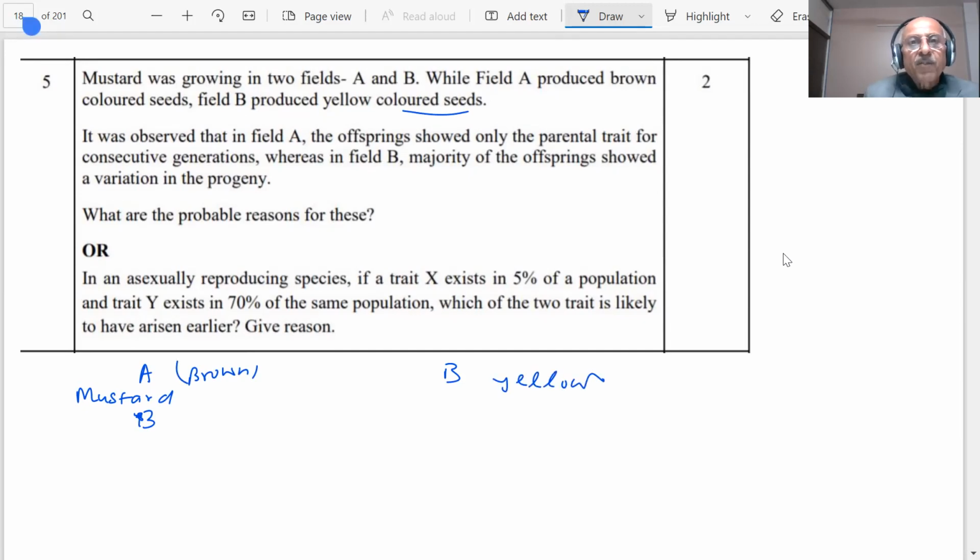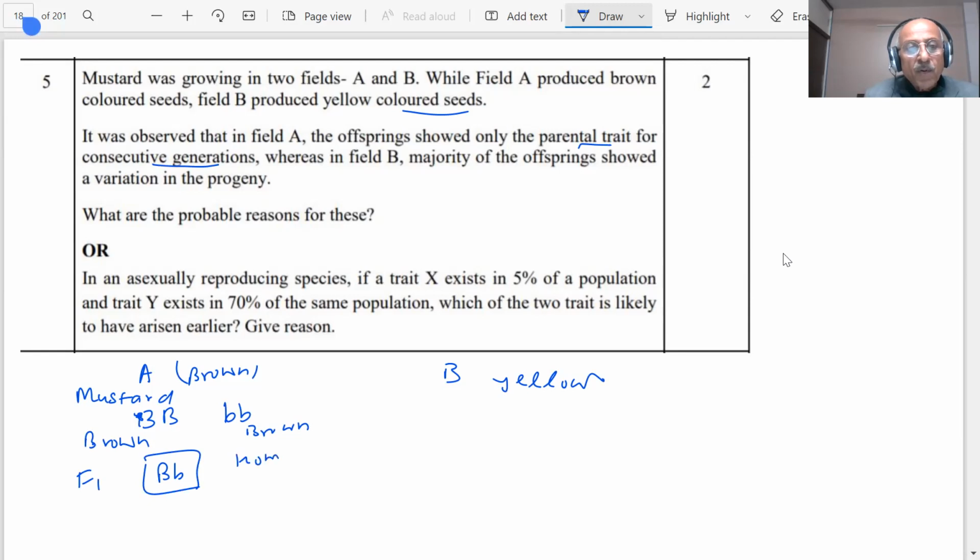It was observed that in field A, the offspring showed only parental traits for consecutive generations. Parental trait. If I have to show it, students, let me show it like this. This is BB, so these are brown, and this is also brown. So when you get F1, you will get BB. When you get BB, students, what is happening?